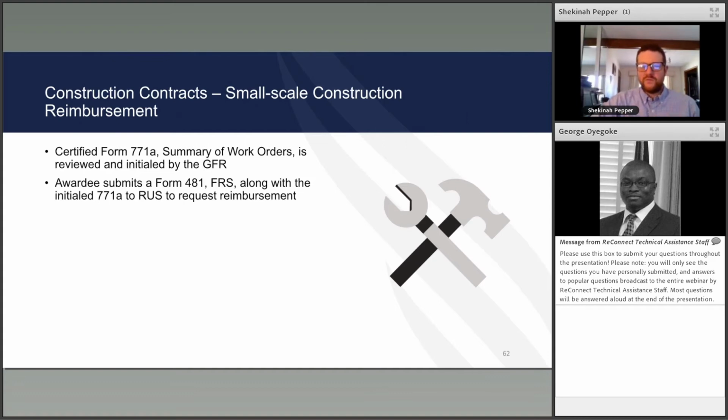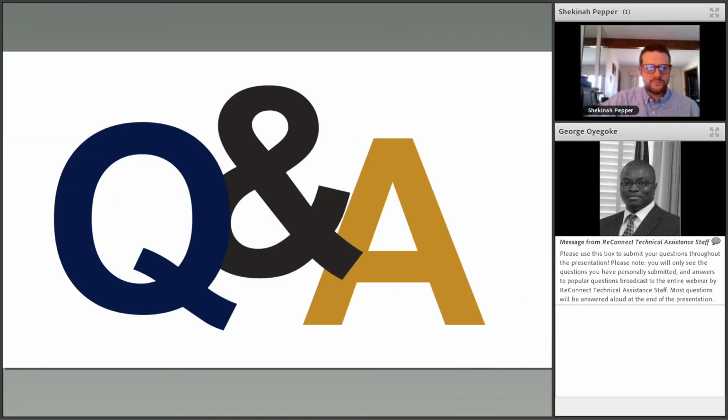So you want to give them some advance notice that you're coming to the close of a work order or minor construction project if you're going to want them to sign off on that 771A. So once again, close coordination with your GFR is important. Awardee submits the Form 481 FRS along with the initialed 771A to RUS to request reimbursement for small scale and work order. So that's the summary of the slides.